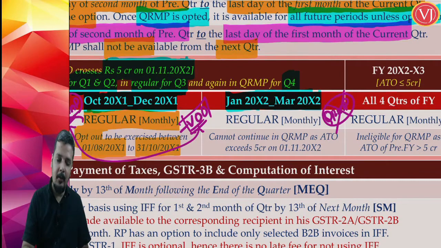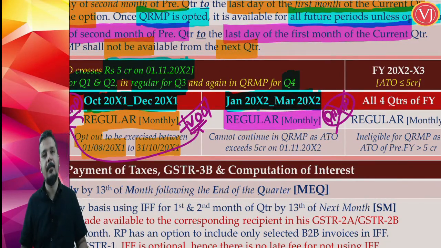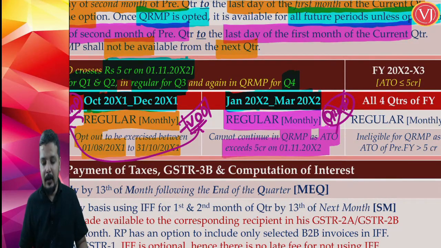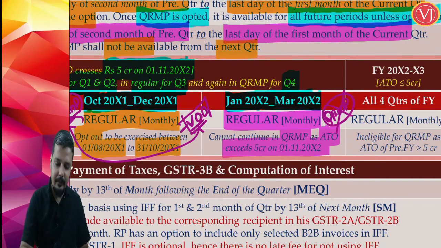So when you talk about the next quarter, January 22 to March 22, he is not at all eligible for the QRMP scheme. He has to be under the MRMP scheme. He cannot go for the QRMP scheme as aggregate turnover has crossed 5 crores on 1st of November 2021.